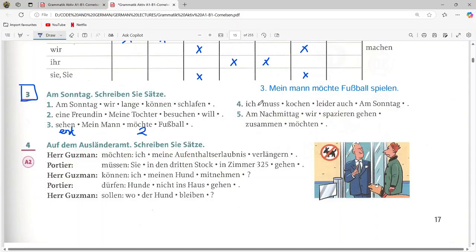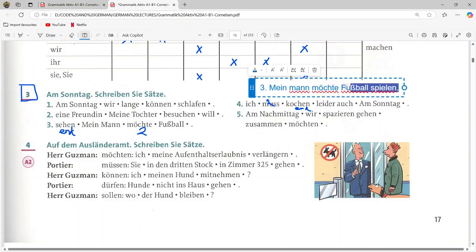Next one. Ich muss kochen leider auf am Sonntag. So muss, this verb should go to the second position, and the other verb kochen will go to the end. So let us write the sentence. Sentence number 4. Am Sonntag muss ich. So muss is conjugated on the base of ich.